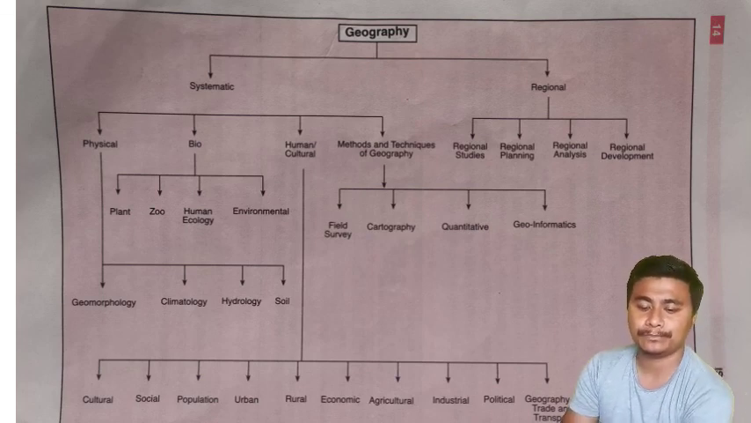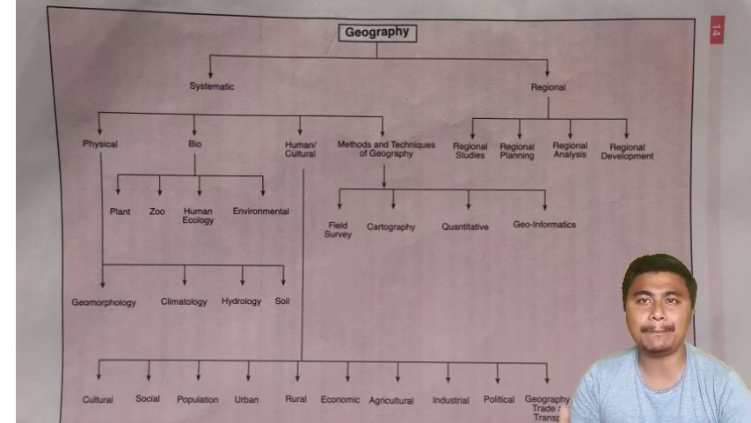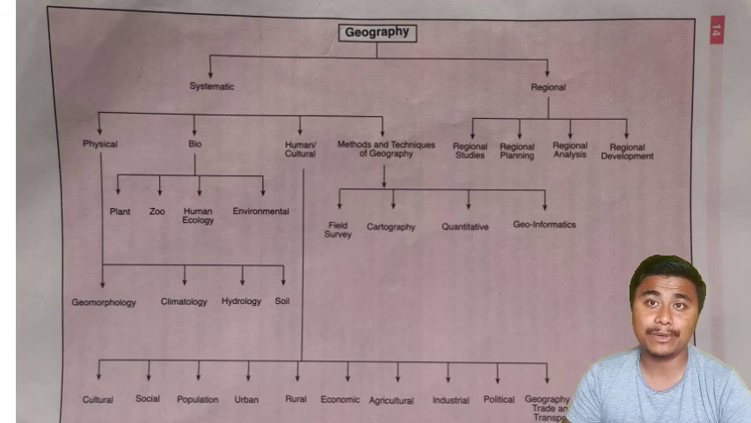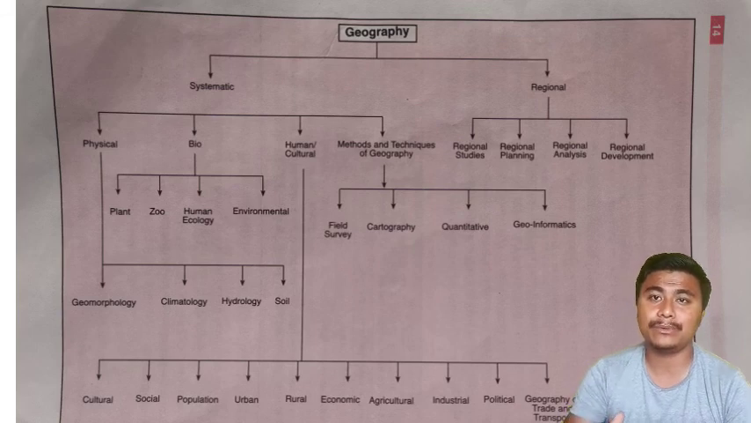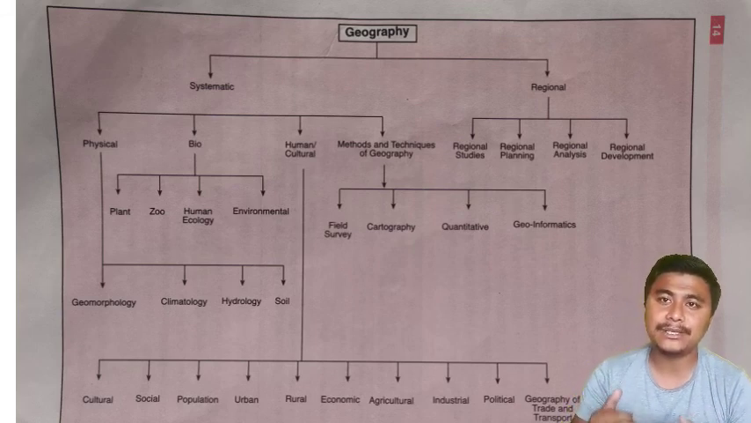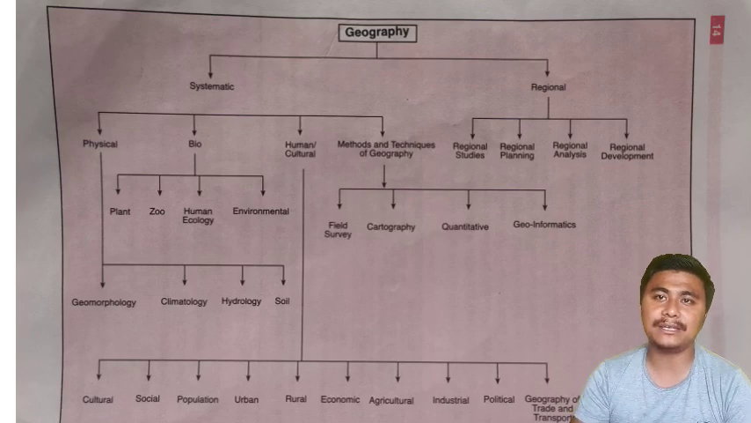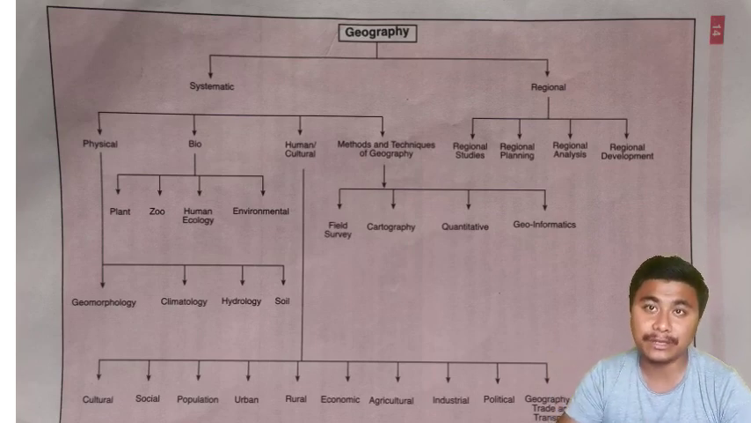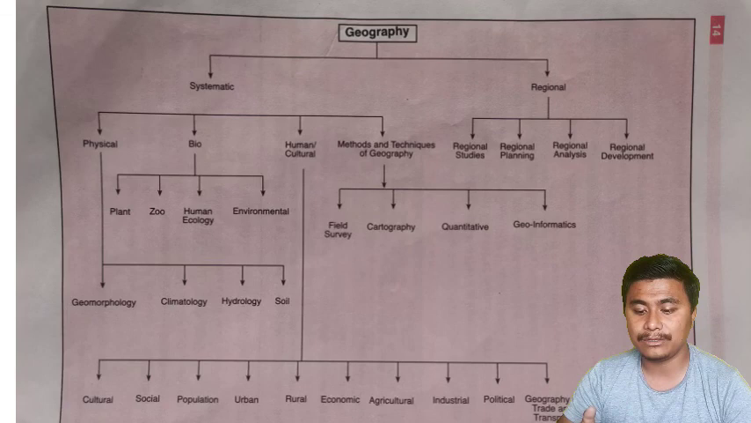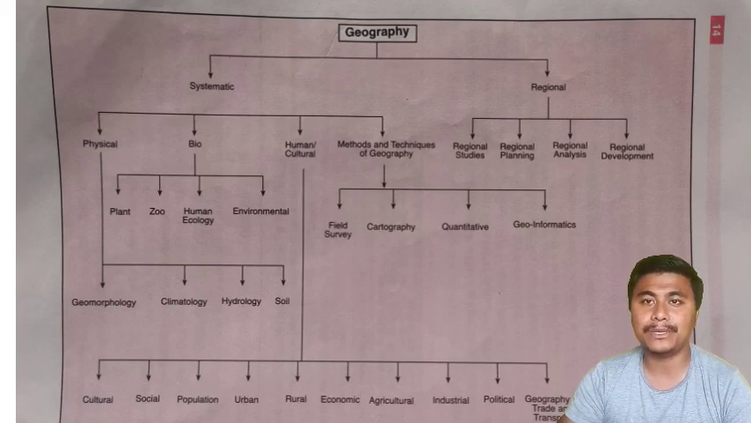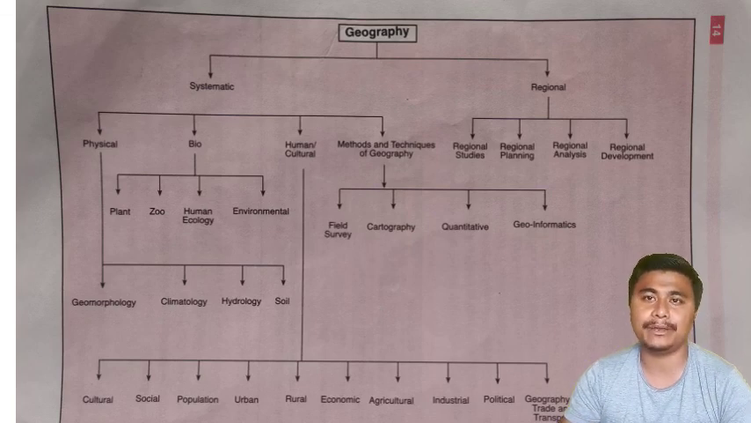Cartography is map making or map projections. Quantitative, if you remember the quantitative revolution, is where we collect data, the data is processed and analyzed, and certain patterns or structures are created. Geoinformatics includes GPS, remote sensing techniques, and GIS, so all those are geoinformatics.